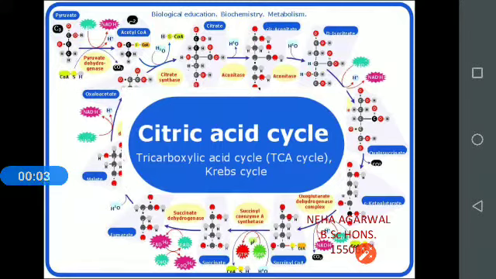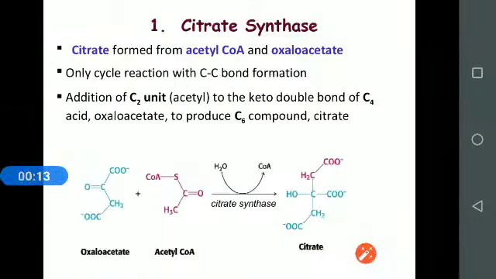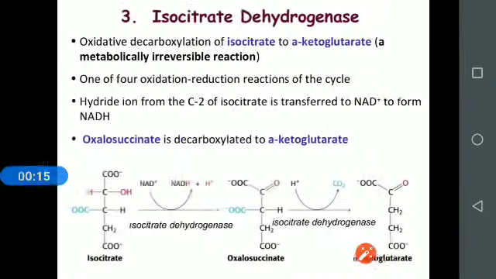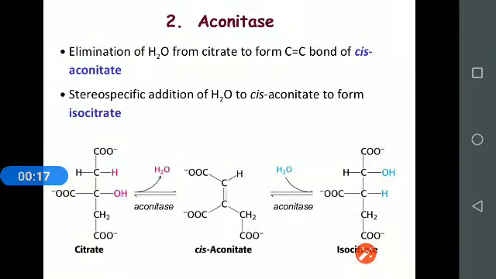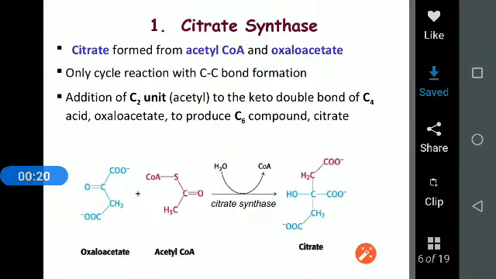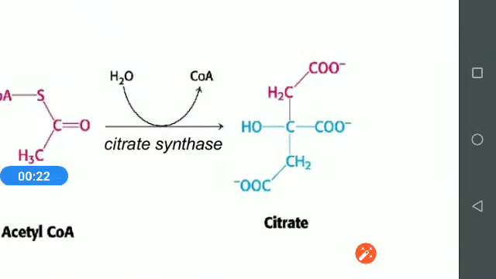Hello. The citric acid cycle is also called the tricarboxylic acid cycle, TCA cycle, and Krebs cycle. Why it is called the tricarboxylic acid cycle, I'll show you here. This is citrate, so this is citric acid, the initial intermediate in the cycle.